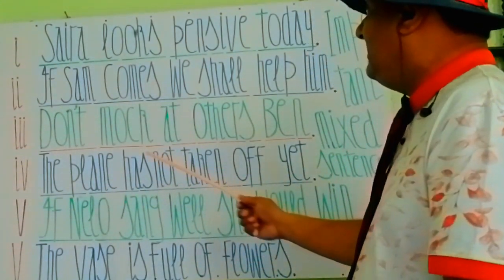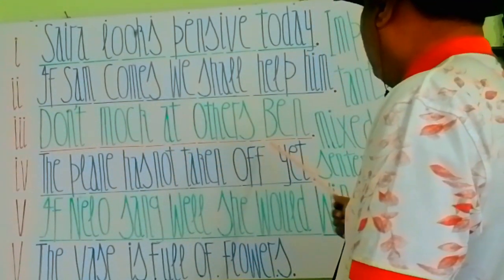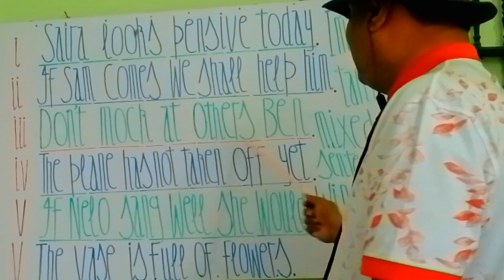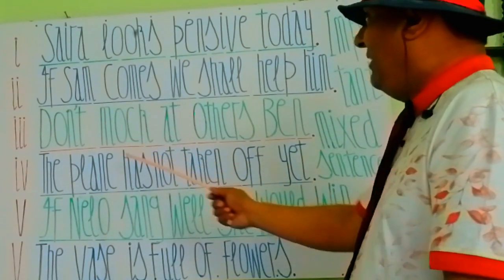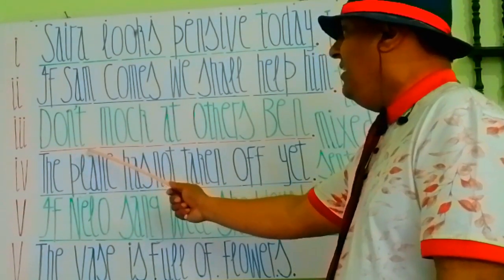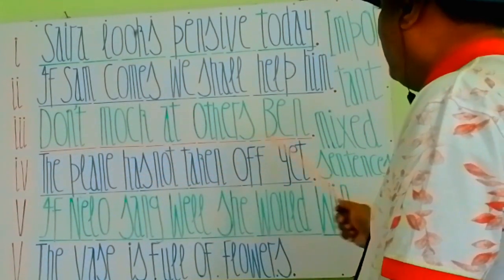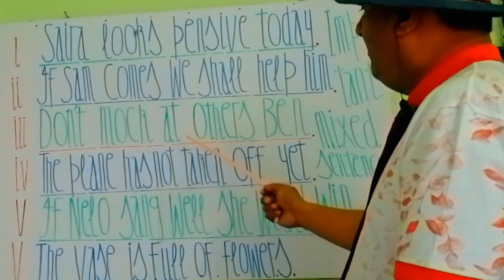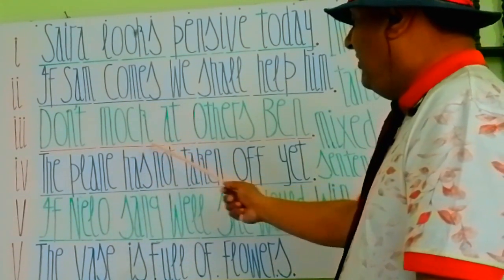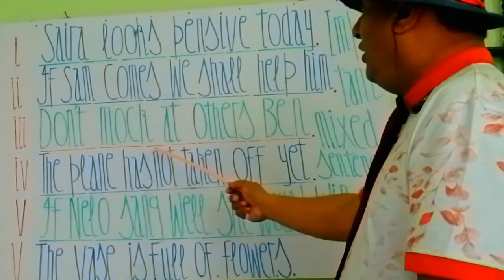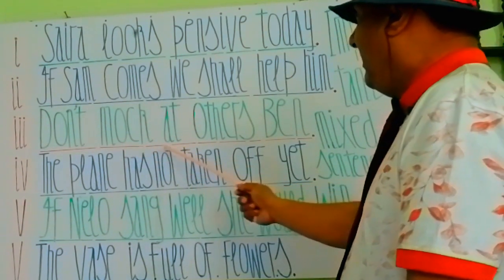Here see my students: Don't mock at others' bend. This is an imperative in a negative sense. Mock at is a phrasal verb, to laugh at others, to make fun of others. Mock at means to laugh at others, to make fun of others.